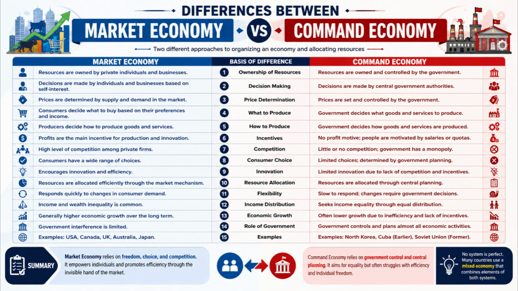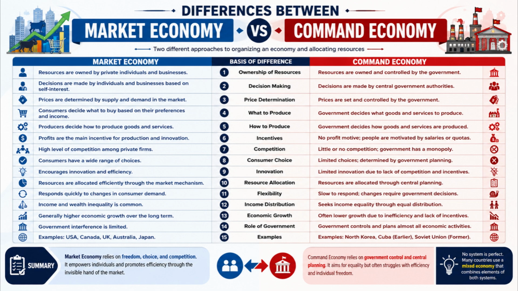Number 7. In a market economy, there is a high level of competition among private firms, whereas in a command economy, competition is limited because the government often holds a monopoly. Number 8. In a market economy, consumers enjoy a wide range of choices. On the other hand, consumers in a command economy often face limited choices based on government plans.